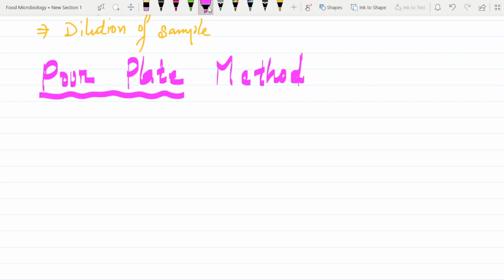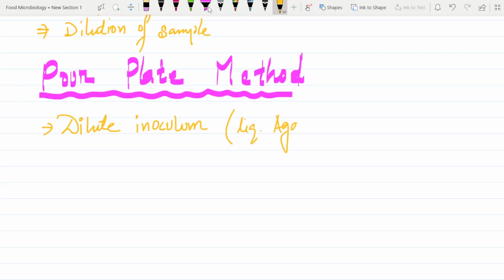Here also we dilute the sample or inoculum, and we do that in tubes, but the important thing is that we dilute in the medium, and that medium is liquid, or melted, agar medium. Liquid means it is melted.